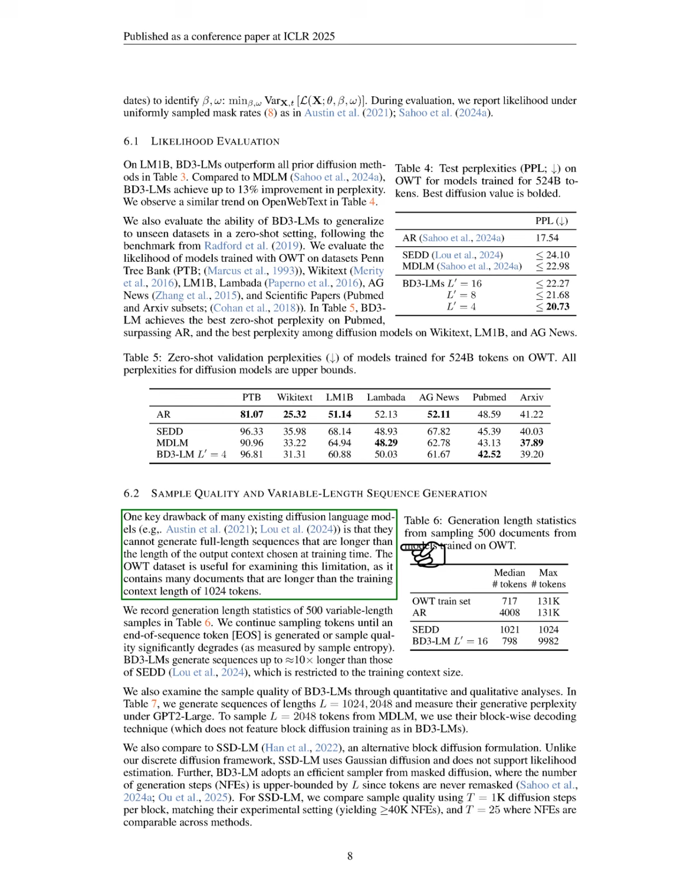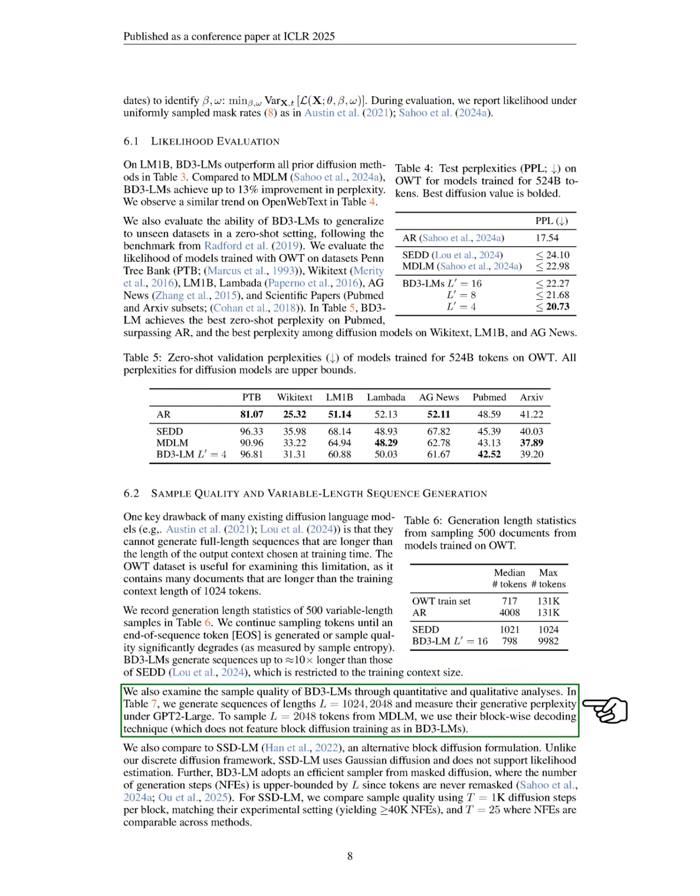A significant limitation of many existing diffusion language models is their inability to generate sequences longer than the training context. The OpenWebText dataset helps us explore this issue, as it contains documents exceeding the training context length. We analyze the generation length of 500 variable length samples, continuing until we generate an end-of-sequence token or the sample quality drops. BD3LMs can produce sequences much longer than those of other models restricted by training context size.